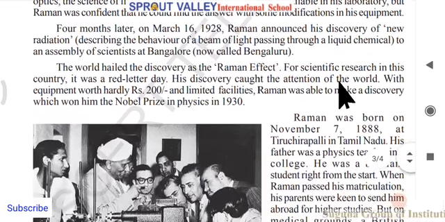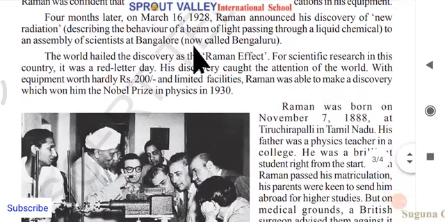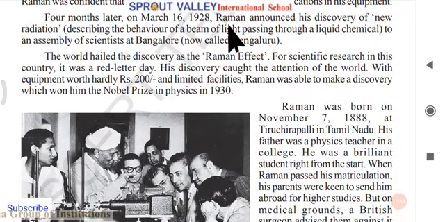Okay, so four months later, on March 16, 1928, Raman announced his discovery of new radiation, describing the behavior of a beam of light passing through a liquid chemical, to an assembly of scientists at Bangalore, now called Bengaluru.